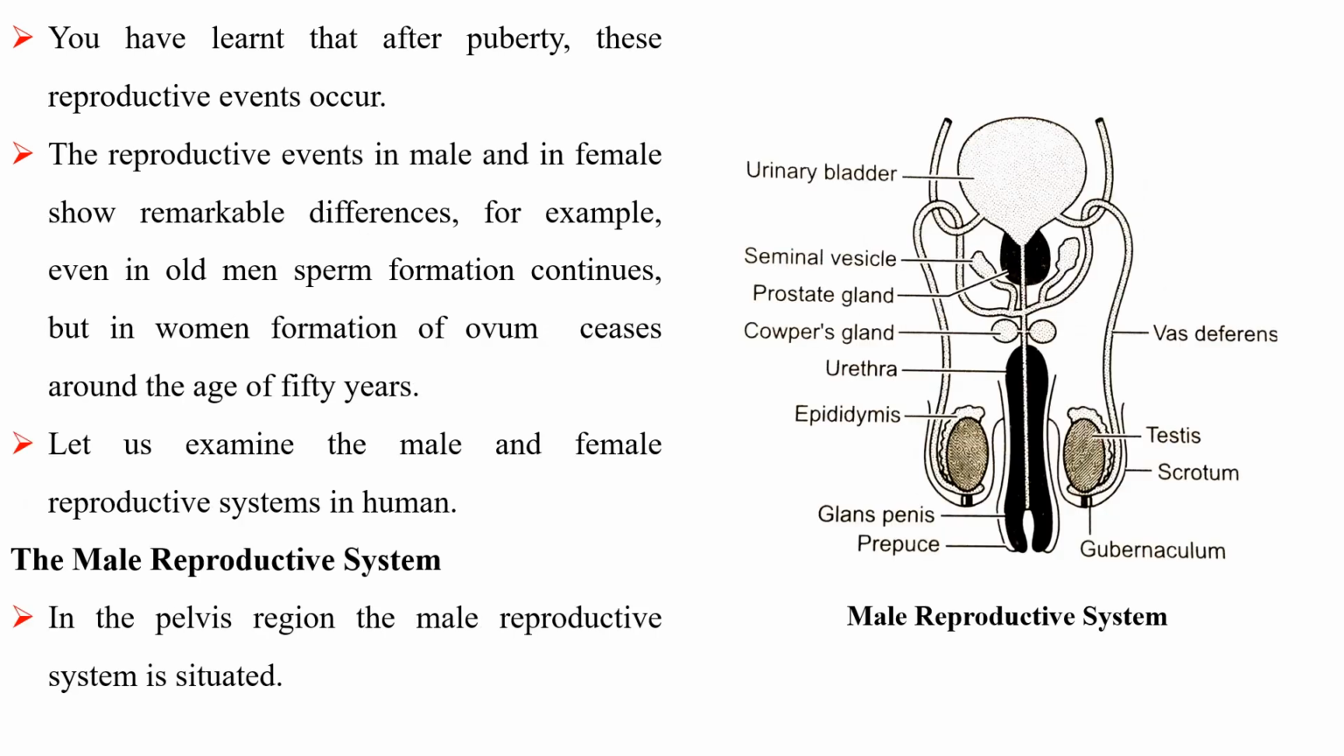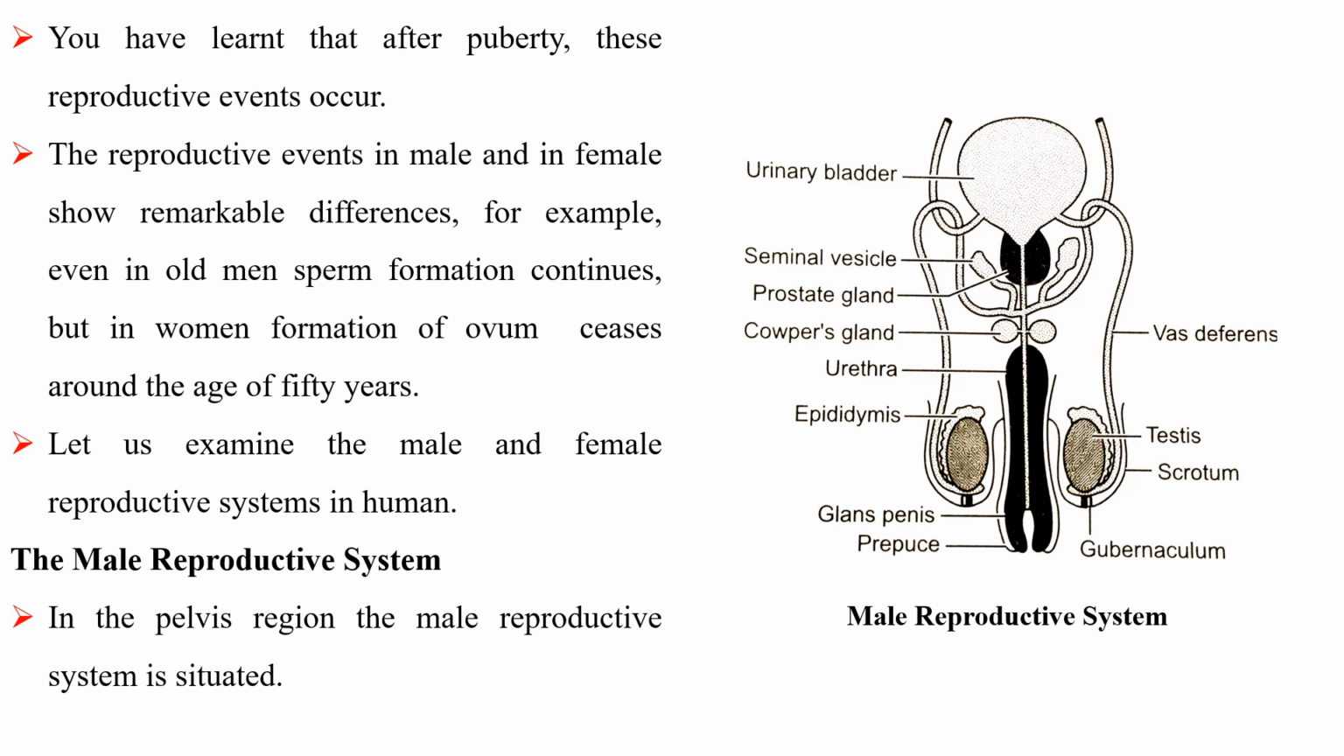You have learned that after puberty, these reproductive events occur. The reproductive events in male and in female show remarkable differences. For example, even in old men, sperm formation continues, but in women, formation of ovum ceases around the age of 50 years. Let us examine the male and female reproductive systems in human.